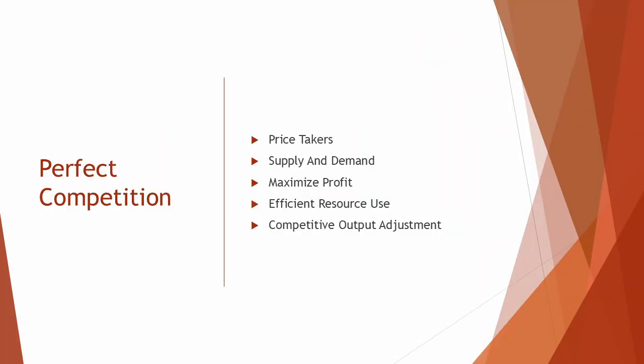In a perfect competition market, firms are price takers and must accept the market price determined by supply and demand, as they have no control over it. Consequently, firms adjust their output to maximize profit where cost equals revenue, leading to efficient use of resources and minimal profit in the long run.